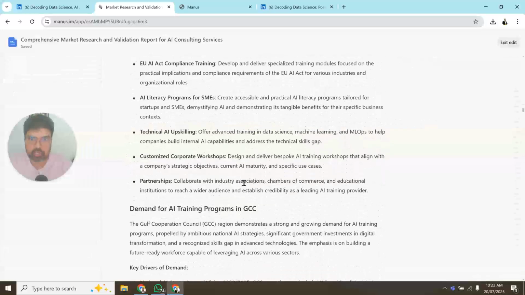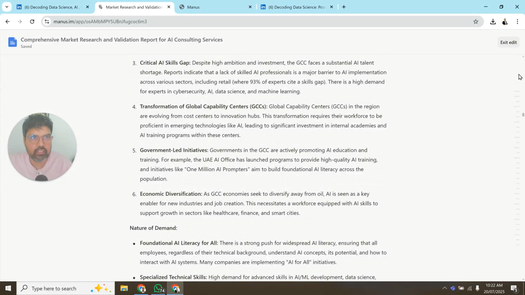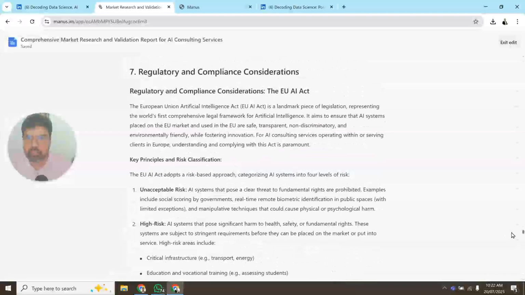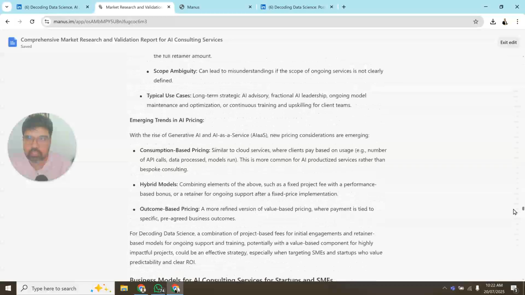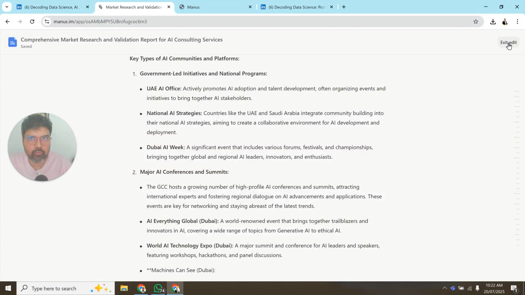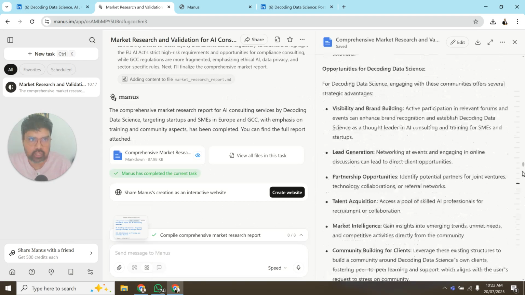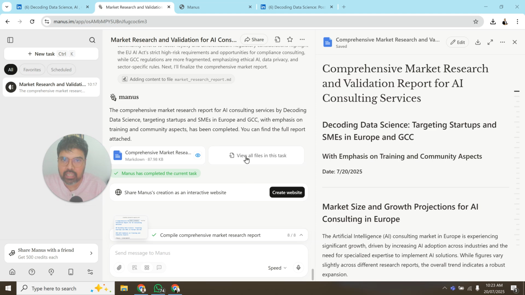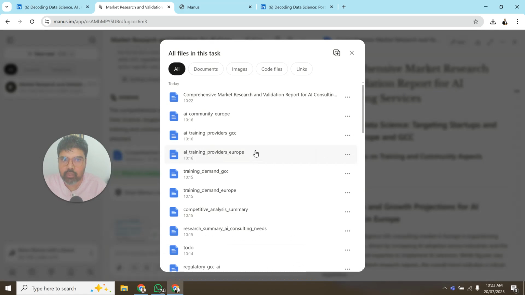I have done a few edits, as you can see, just to remove the redundancies. And once I feel this is good enough, with emphasis on training and the community, which is something I have given as well, right? But as I told you, this is a good document, but it's tough for people to go through everything in detail. That is the reason why, once I have cleaned this document after reviewing it, I will come here and do share, Manus creation as an interactive website. This is the reason why I am recommending Manus to do research also. The document is good, but if you have the option, you can do this.